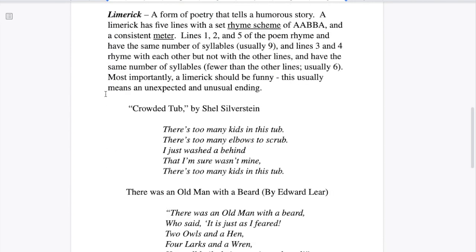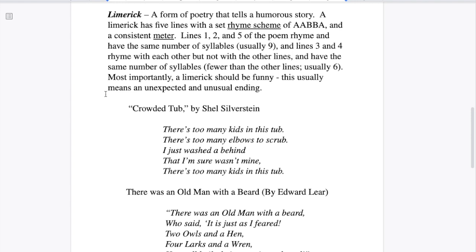Let's look at a limerick. A limerick is a form of poetry that tells a humorous story. It has 5 lines with a set rhyme scheme. So this is structured rhyme scheme, AABBA, and a consistent meter. Lines 1, 2, and 5 of the poem rhyme and have the same number of syllables.